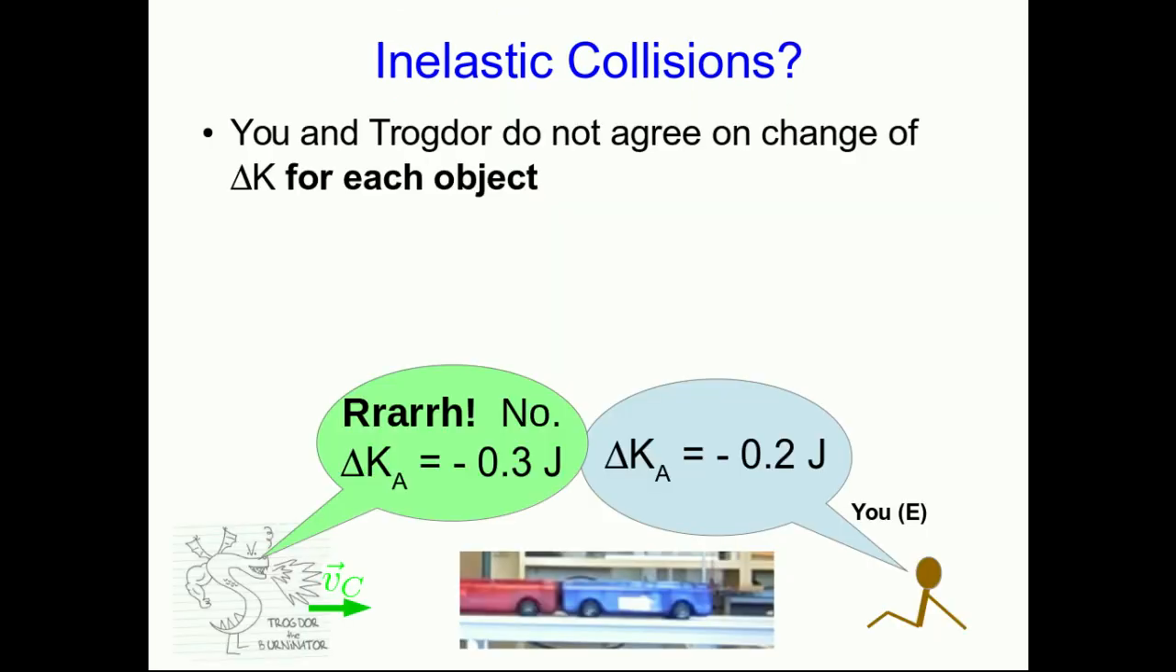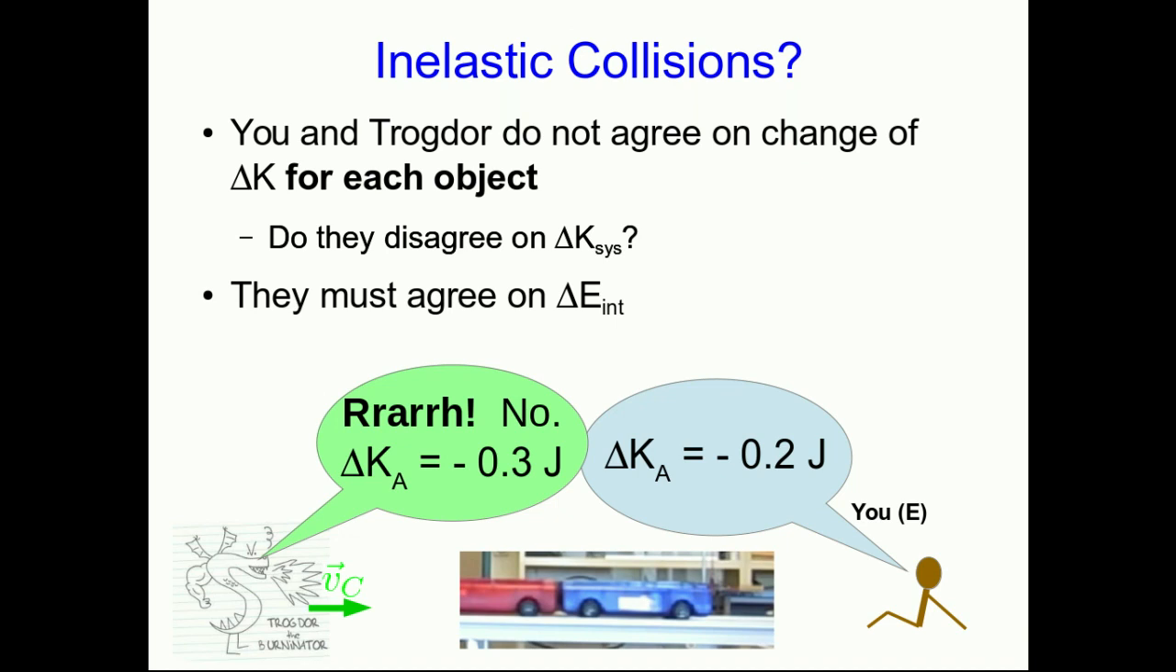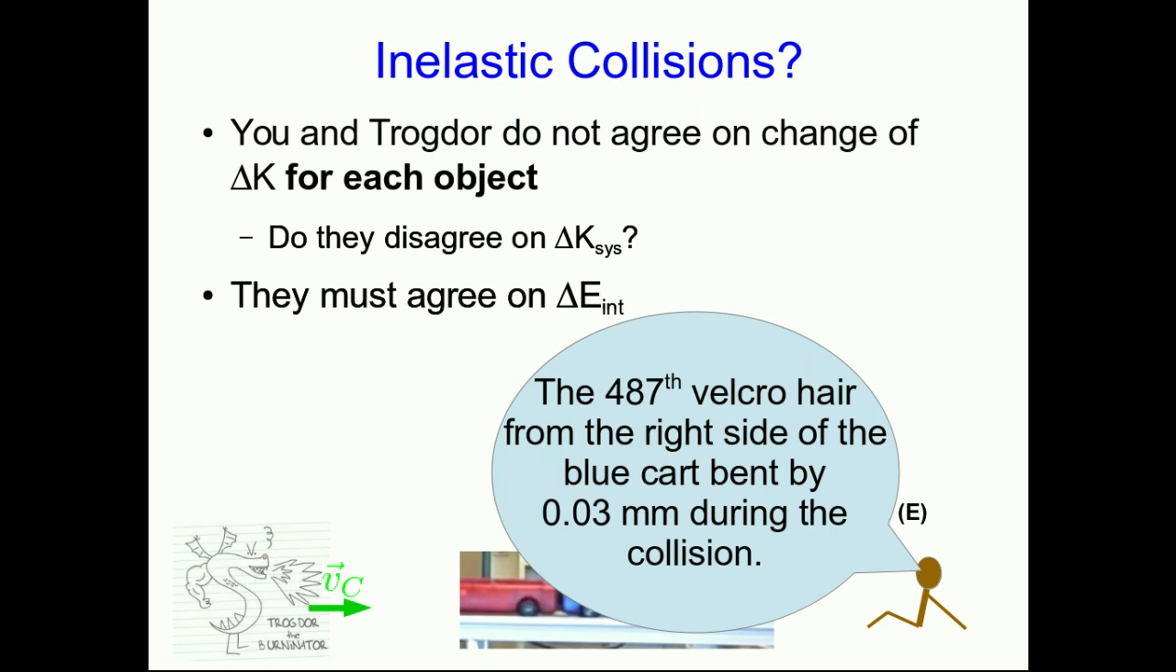Still, it's concerning that different observers don't measure the same changes in kinetic energy for the individual objects. What does that mean for inelastic collisions, where now the relative speed changes? Are two different observers going to agree on the change in the system's kinetic energy in this case? That's worrying, given that they don't measure the same changes in kinetic energy for each object. Well, in fact, we can argue they must, because they have to agree on the change in internal energy. Why do they have to agree? Think of what that change in internal energy means. It's things like the deformation of the system.